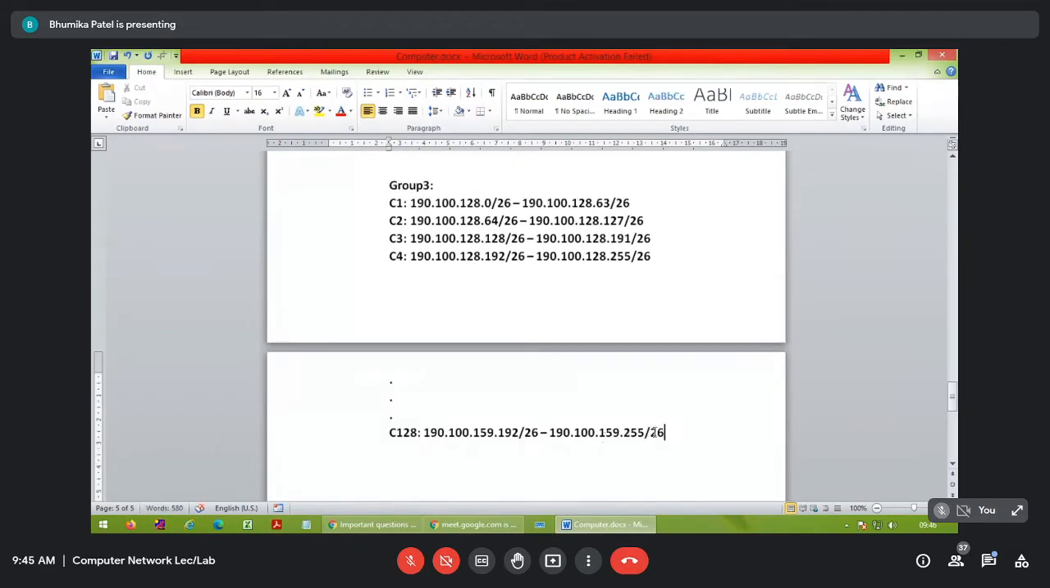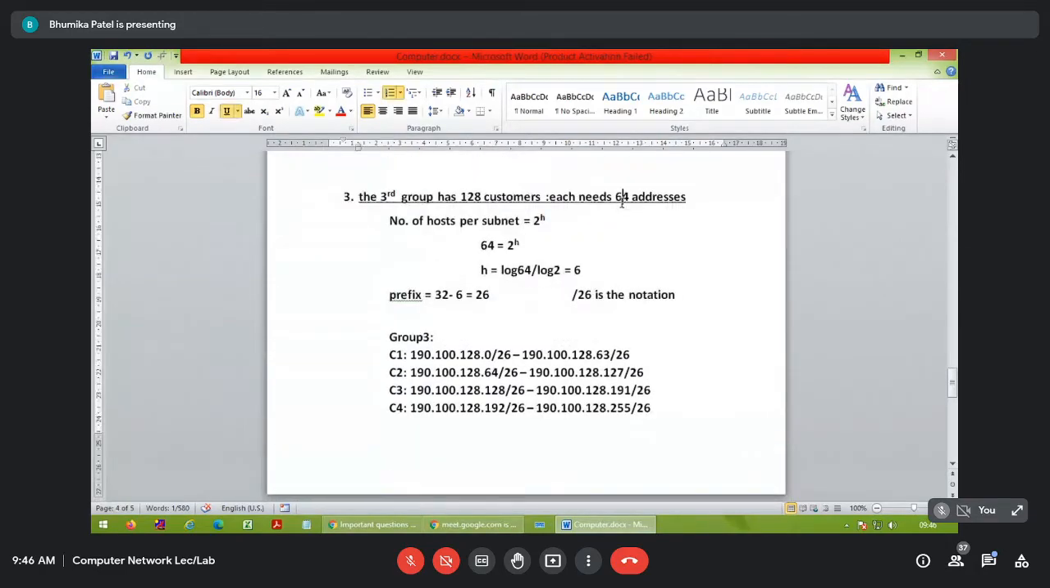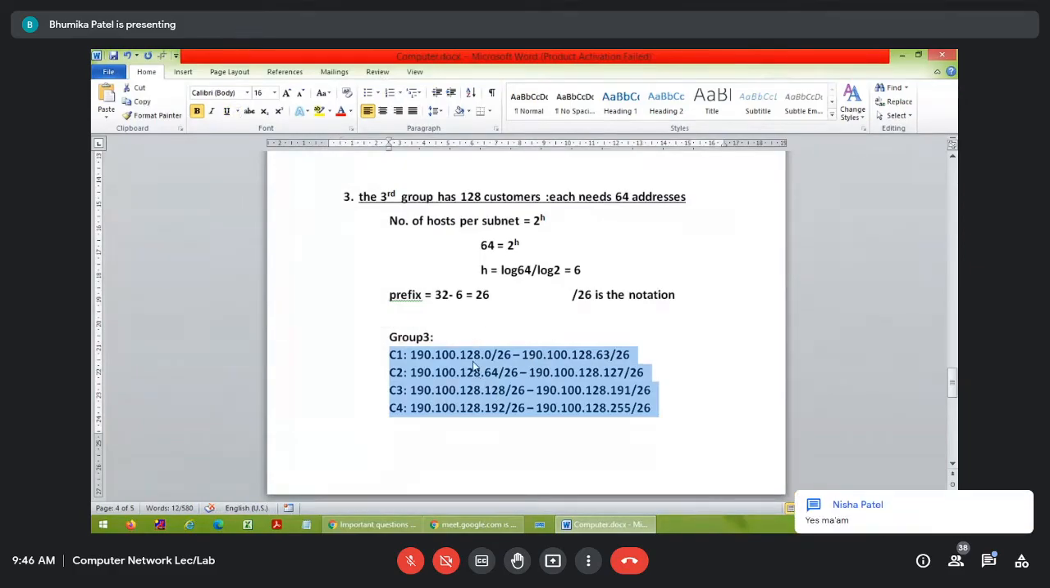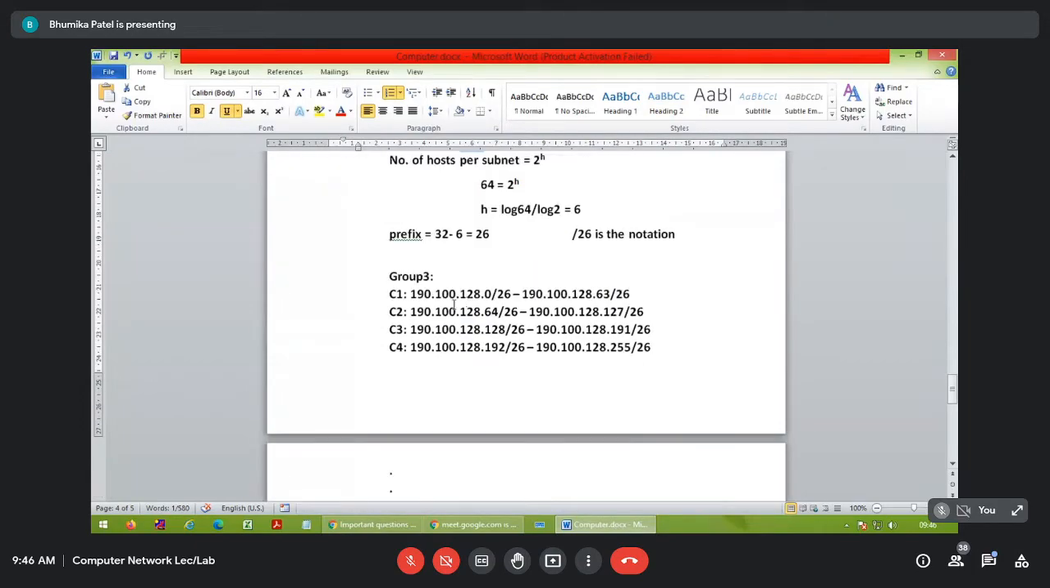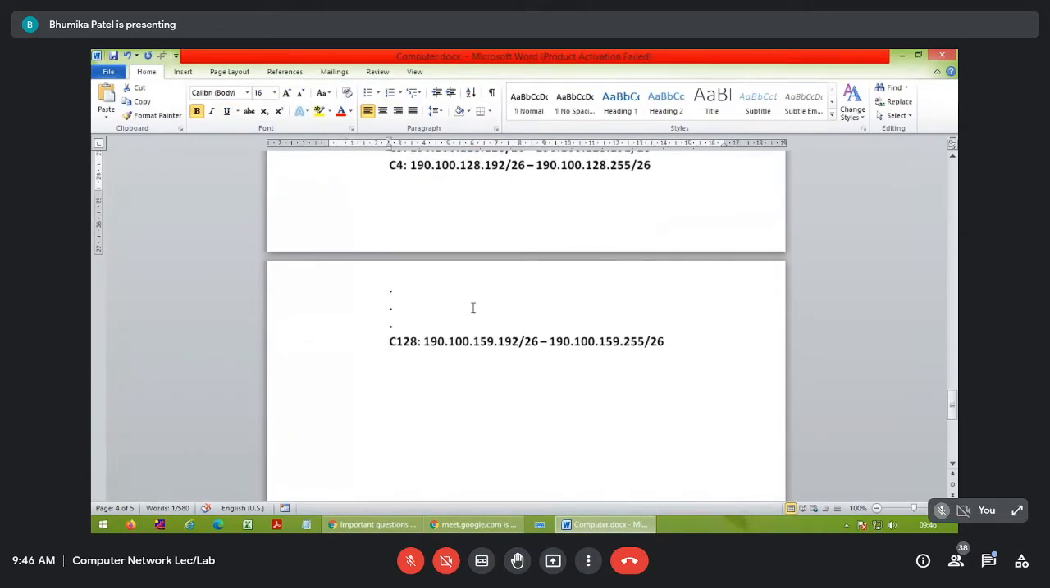Why am I writing this? How did 159 come? Because our need is 64 customers, that is why we are dividing within the 4 customers. There's one range, 128, that is divided within 4 customers. So 128 divided by 4 is 64. So 128 plus 64 will be 192, and as you are considering 128 as well, so it will be 159. I hope all of you are getting this.